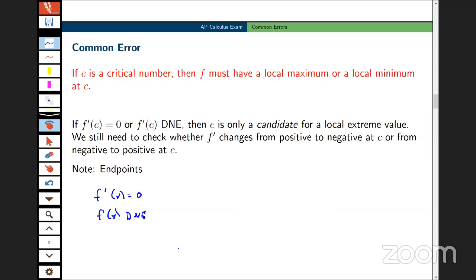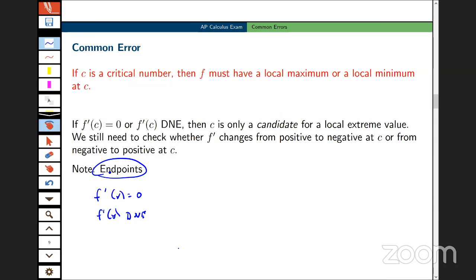I apologize. I wish we had the time here to talk about sign charts and the use of sign charts. And I wish we had the time to talk about endpoints, but let me just say a couple of things about both of those topics. First, look, there is no prohibition against sign charts. I use sign charts in my class. A student can use a sign chart, but the point is that it is not sufficient justification for whether or not a function has a local max or min at a value. So a student is free to use a sign chart, but then they must provide some sort of written justification, or the way that I think about it, an interpretation of that sign chart.